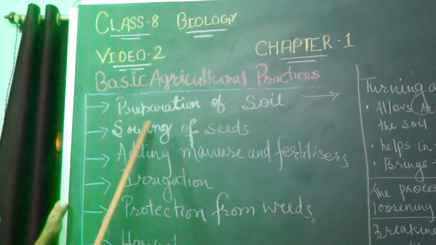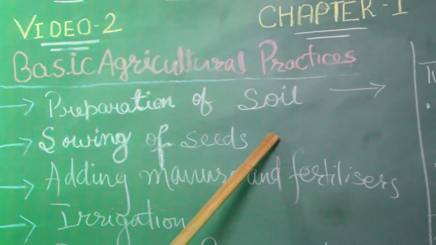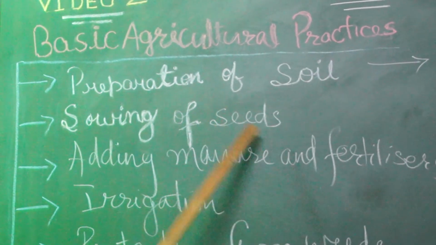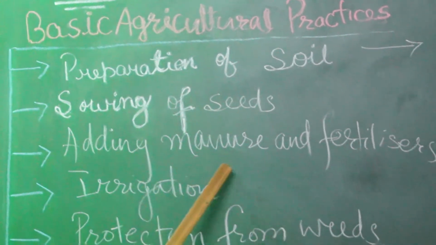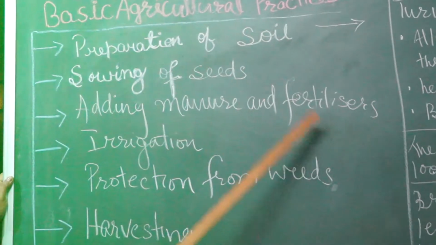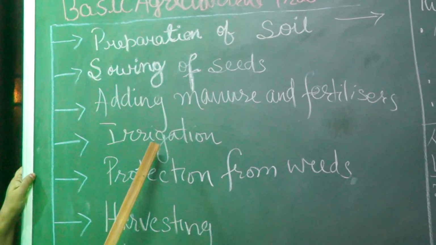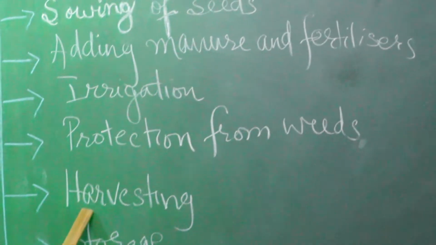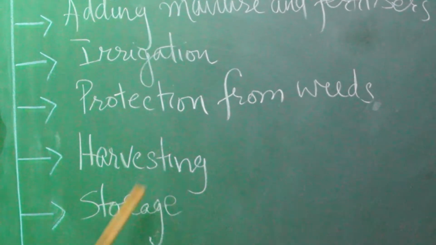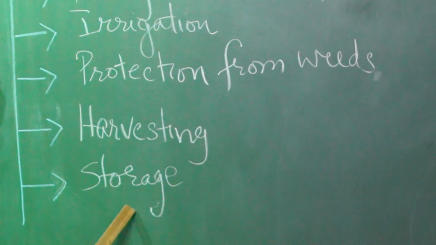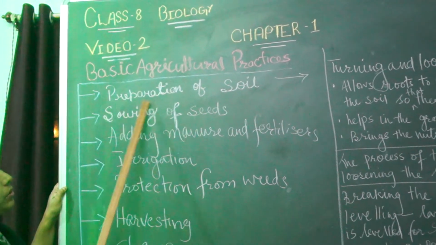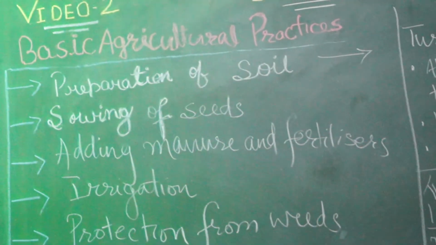Number 1 is preparation of soil. Number 2, sowing of seeds. 3, adding manure and fertilizers. 4th, irrigation. 5th, protection from weeds. And 6th, harvesting. And 7th is storage. Today we will study in detail about the preparation of the soil.